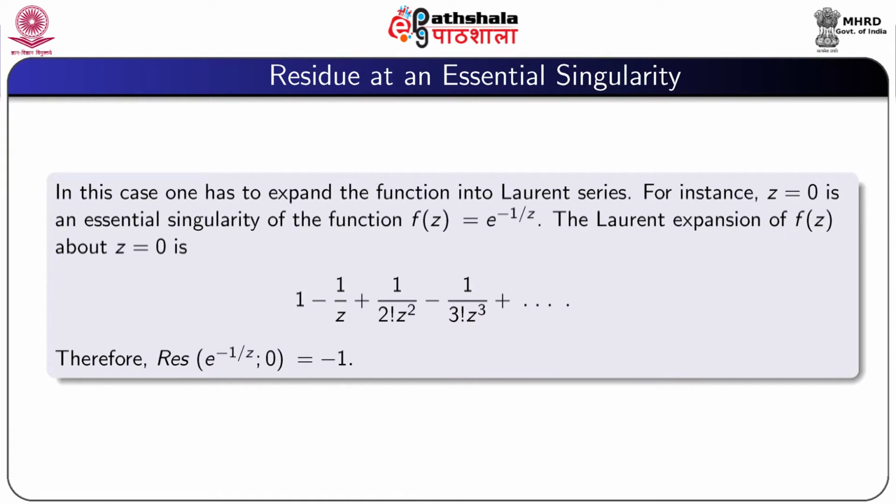The Laurent expansion of e to the power minus 1 by z about z equal to 0 is 1 minus 1 by z plus 1 by factorial 2 z square minus 1 by factorial 3 z cube plus etcetera. So, from this we see that residue of e to the power minus 1 by z at the point 0 is equal to b1, which is equal to minus 1.